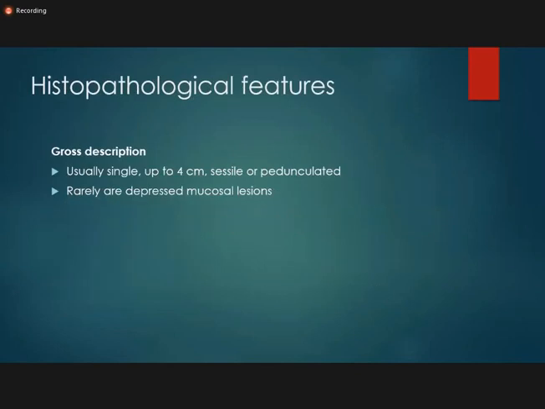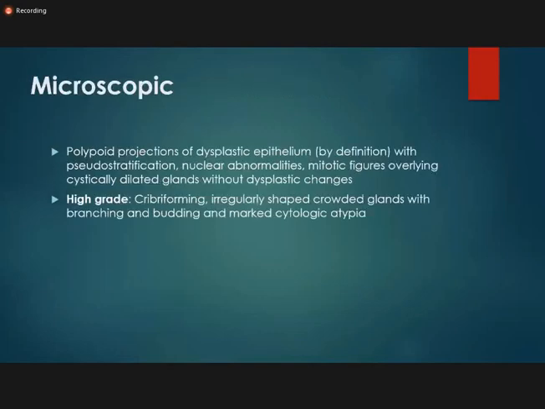So histopathological features: grossly, they are usually single, up to 4 centimeters. They can be sessile or pedunculated; they may have a peduncle or they may be sessile. And rarely they are depressed mucosal lesions. They appear as depressed unipolar lesions. Microscopically, what we find is the polypoidal projection.